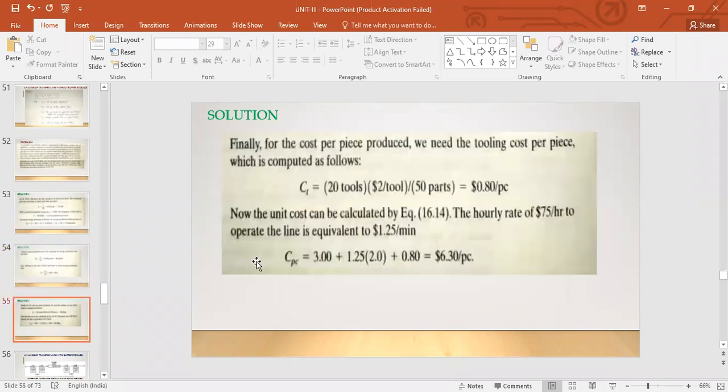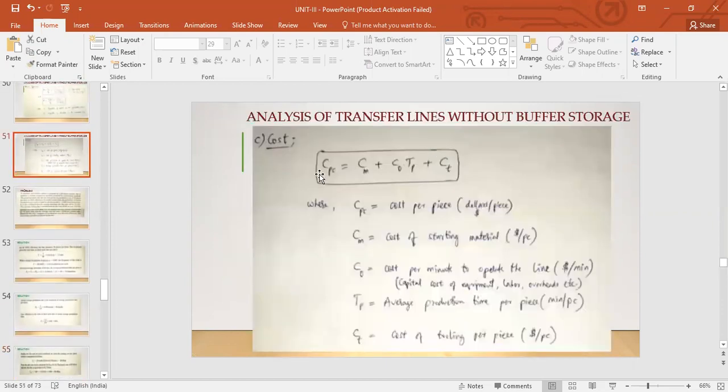Okay. Now finally, what we want to know is the cost. Cost per piece produced. We need the tooling cost per piece, which is computed as follows. So you see, for that formula, what we saw, to calculate the cost per piece, you have to know the raw material cost, the tooling cost, and this cost per minute to operate the line, and the TP, right? Average production time.